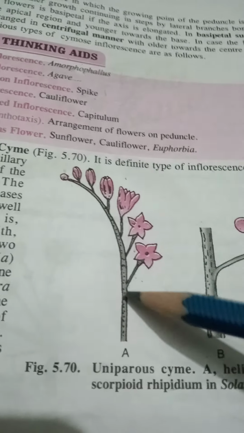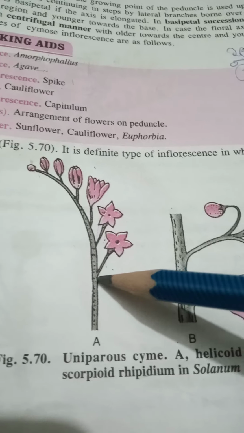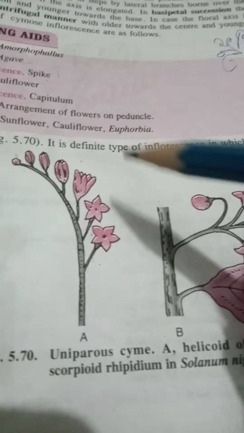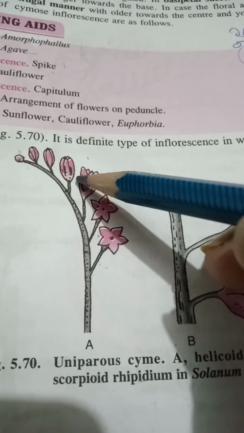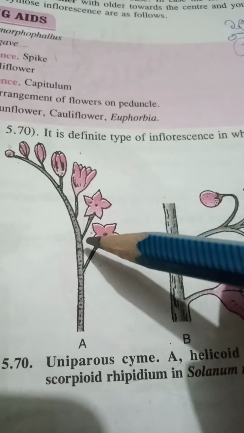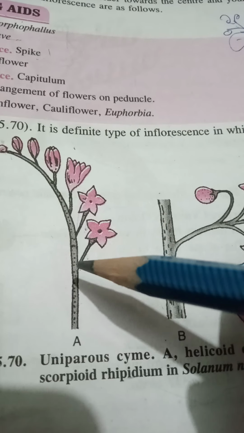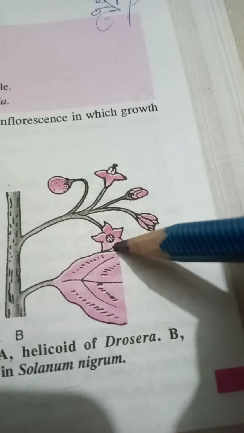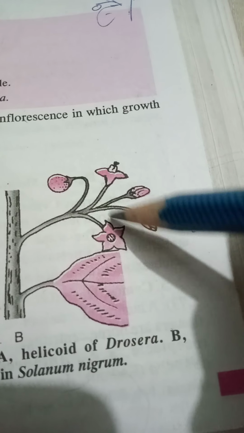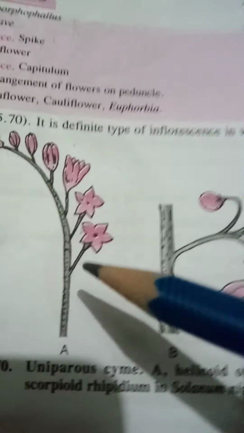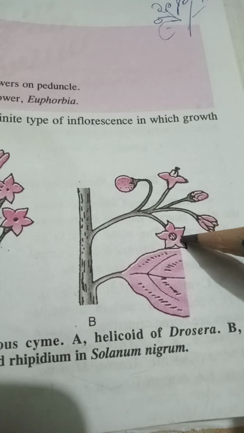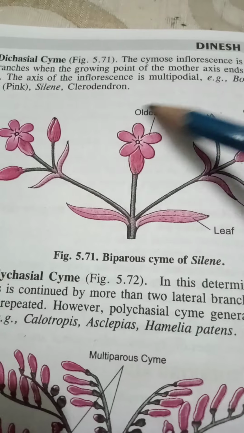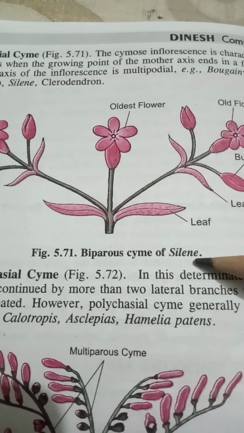Now if the development is taking place in one part, as you can see in this diagram, the flowers are developed on only one side, then we call it helicoid, okay. And if it is occurring on both sides, then we call it the scorpioid type of cyme, okay. This is a helicoid cyme, this is a scorpioid cyme. Clear? Then next is the biparous cyme, which is observed in case of silene.